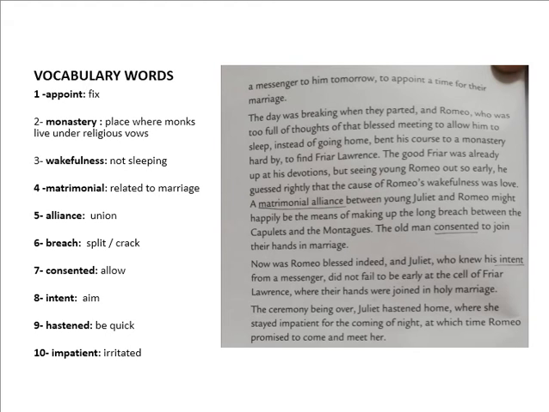Now was Romeo blessed indeed, and Juliet, who knew his intent from a messenger, did not fail to be early at the cell of Friar Lawrence, where their hands were joined in holy marriage. The ceremony being over, Juliet hastened home, where she stayed impatient for the coming of night, at which time Romeo promised to come and meet her.